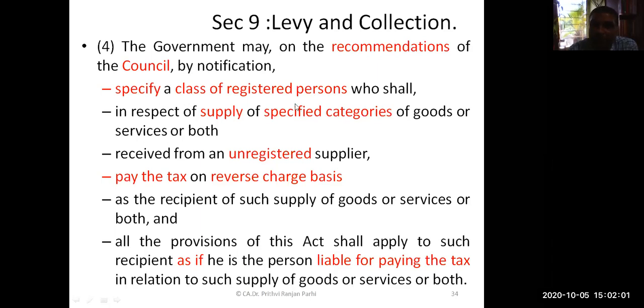specify a class of registered persons who shall, in respect of supply of specified categories of goods and services or both, receive from an unregistered supplier. That means if these are the people and these are the specified categories of goods or services, and they are received from unregistered suppliers, then what will happen? The recipient shall pay tax on reverse charge basis.